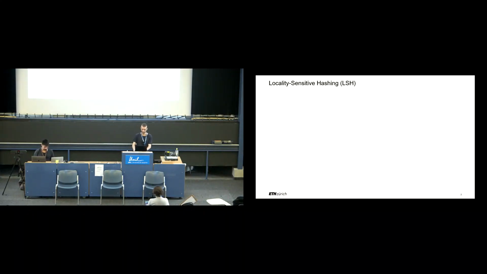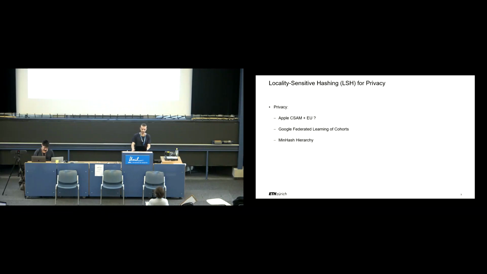So to begin, let's briefly define locality-sensitive hashing. LSH is a technique that maps similar objects to the same hash with high probability. Comparing the hashes instead of the objects allows for more efficient procedures. Some of the applications LSH has been used for are plagiarism detection, duplicate website detection, dimensionality reduction, clustering, and computer security. And recently we saw applications in privacy.